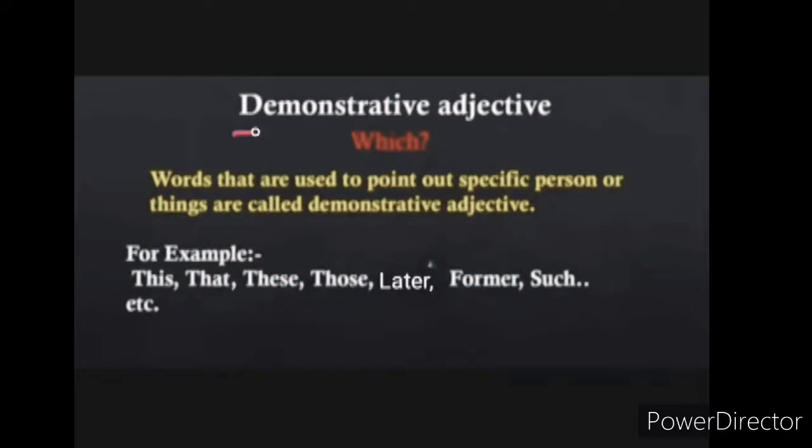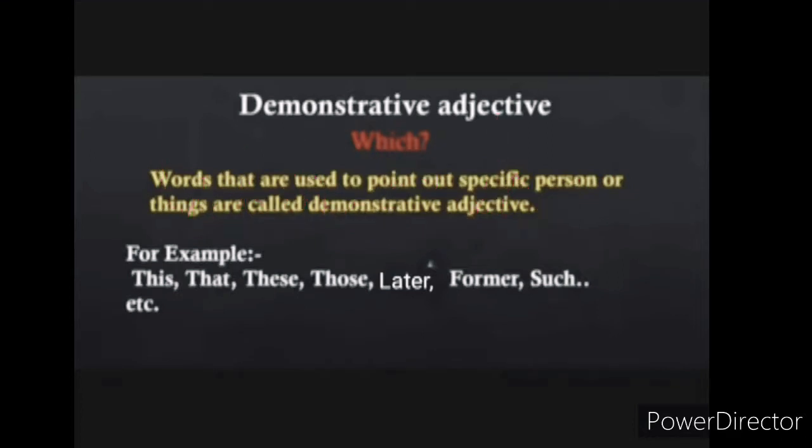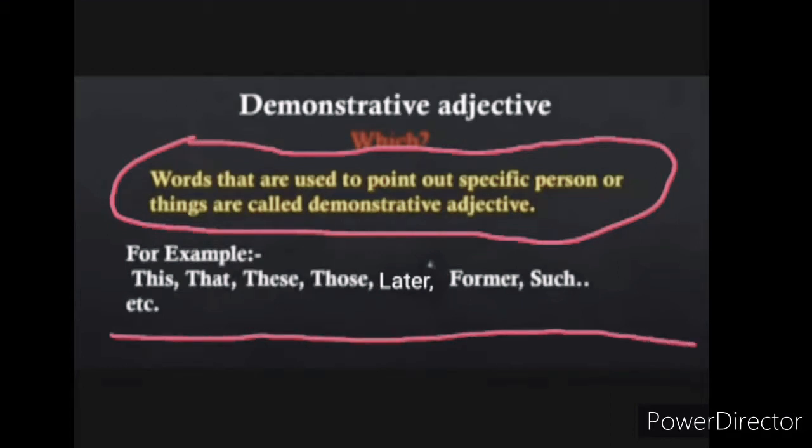Next one is demonstrative adjective means which. Its definition is words that are used to point out specific person or thing are called demonstrative adjectives. For example, this, that, these, those, later, former, such, etc.